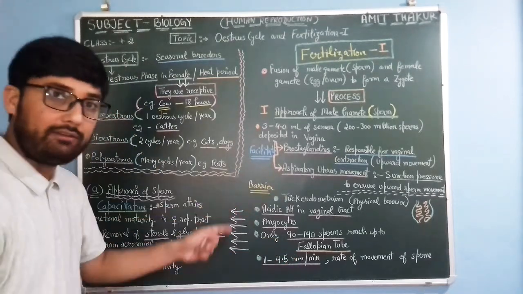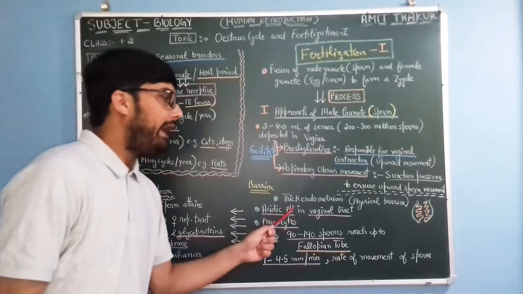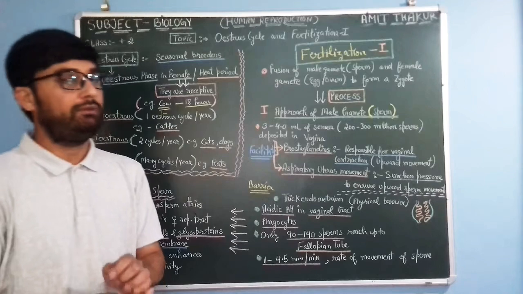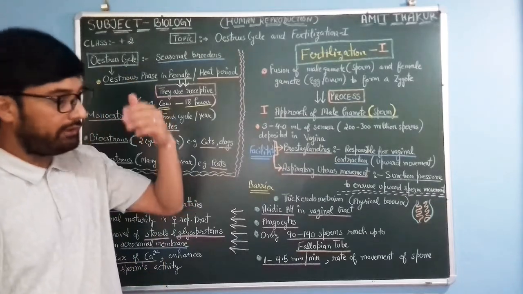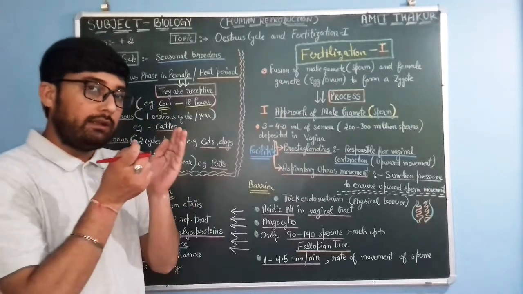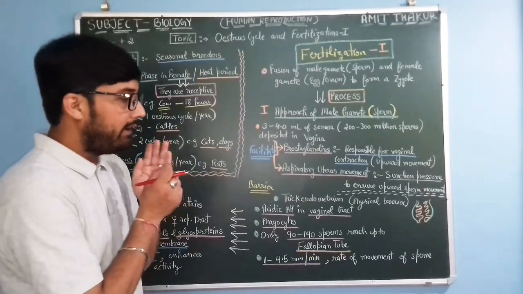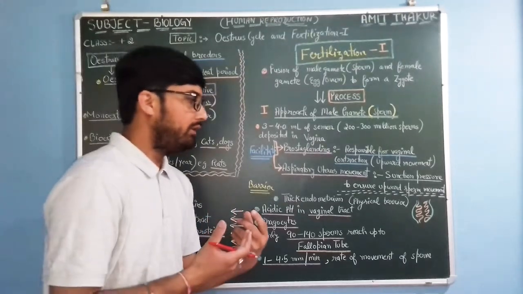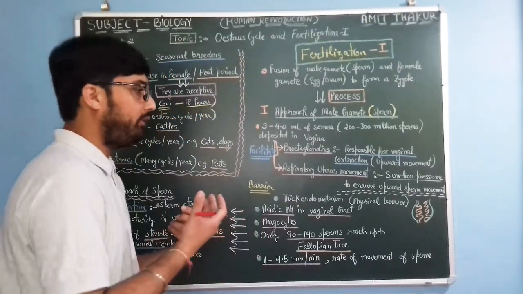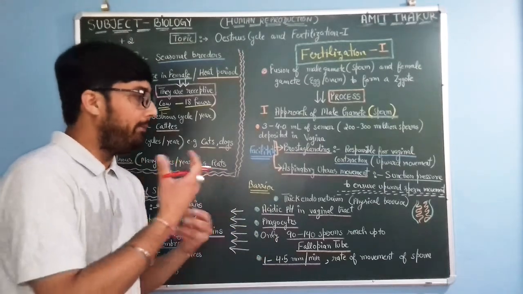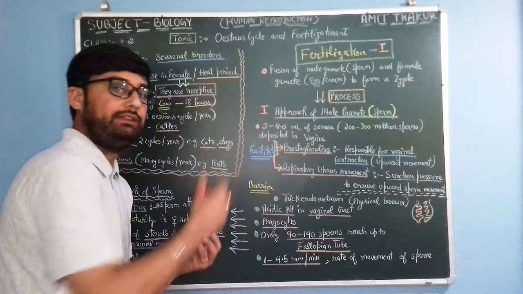Then there are the barriers. First, the thick endometrium layer. As you know, just before the ovulatory phase, the endometrium layer thickens, to get ready for embryonic development after fertilization.